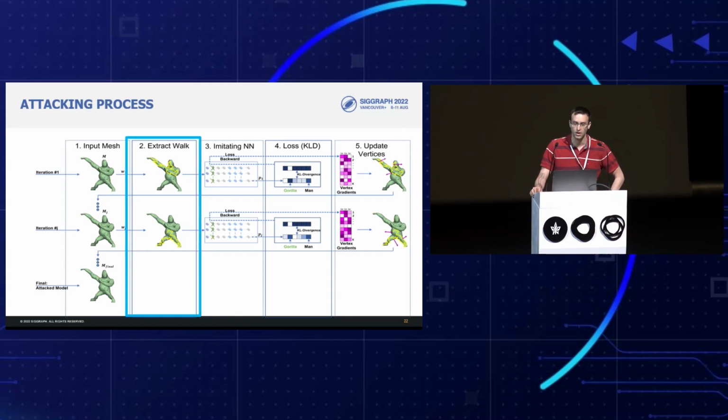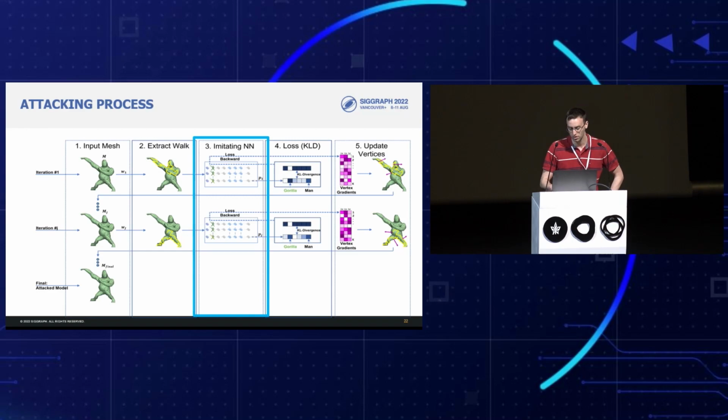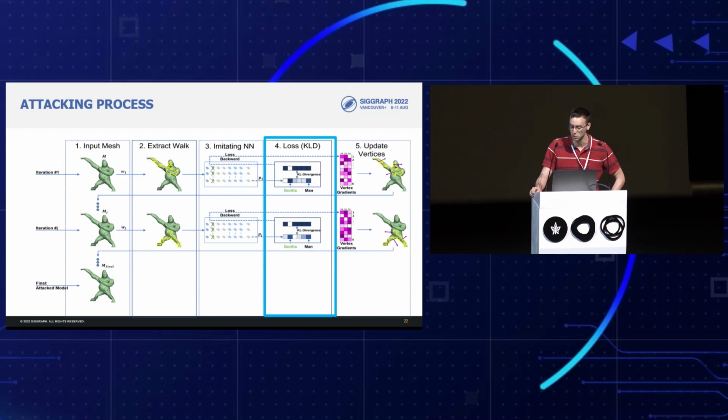Firstly, we extract a random walk in yellow. This walk is then presented to the imitating network, which predicts the class. Next, the KLD loss is calculated between this prediction and the source vector. And last but not least, the gradient is extracted according to that loss and is backpropagated to the vertices. I repeat, to the vertices and not to the weights. And the vertices are changed in the opposite direction of the gradient, so that each vertex along the walk makes the mesh look less like its original class.